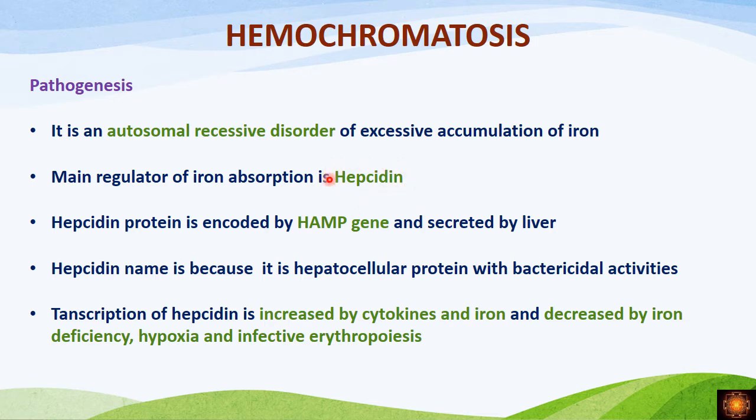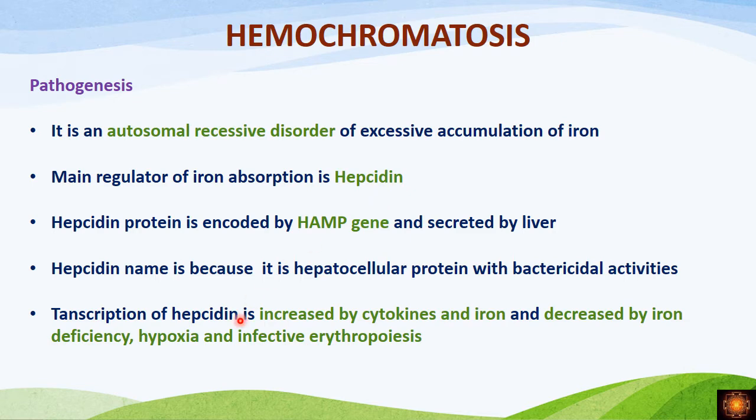This hepcidin protein is encoded by the HAMP gene, which is present in the hepatocytes. This HAMP gene is again influenced by many factors. We'll see that later. The HAMP gene encodes for hepcidin, and the name hepcidin is given because it is produced in the liver. Hep is for the liver, and cidin is because it has some bactericidal activities. Because of these two things, the protein produced by the HAMP gene is labeled as hepcidin.